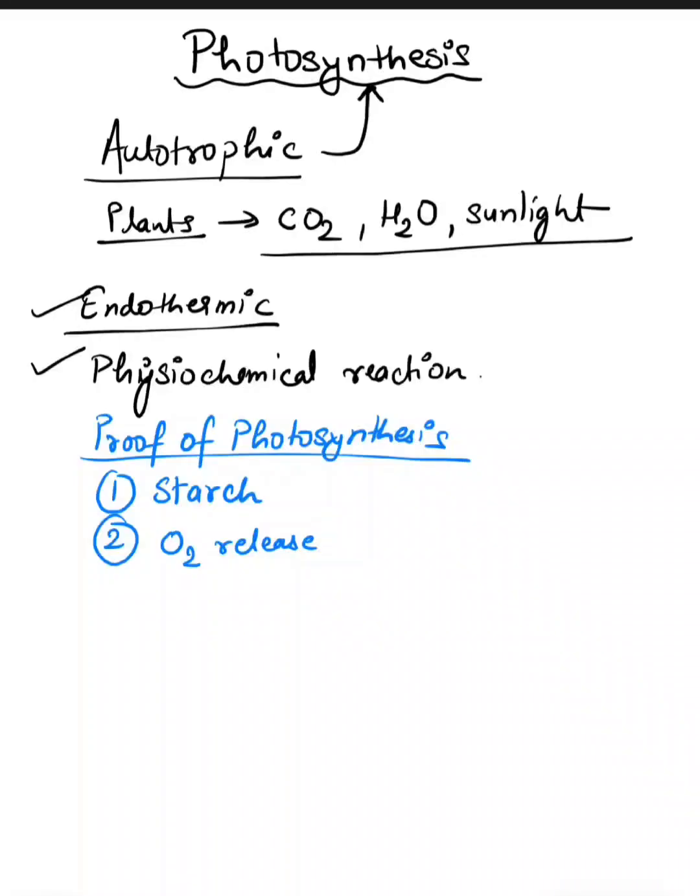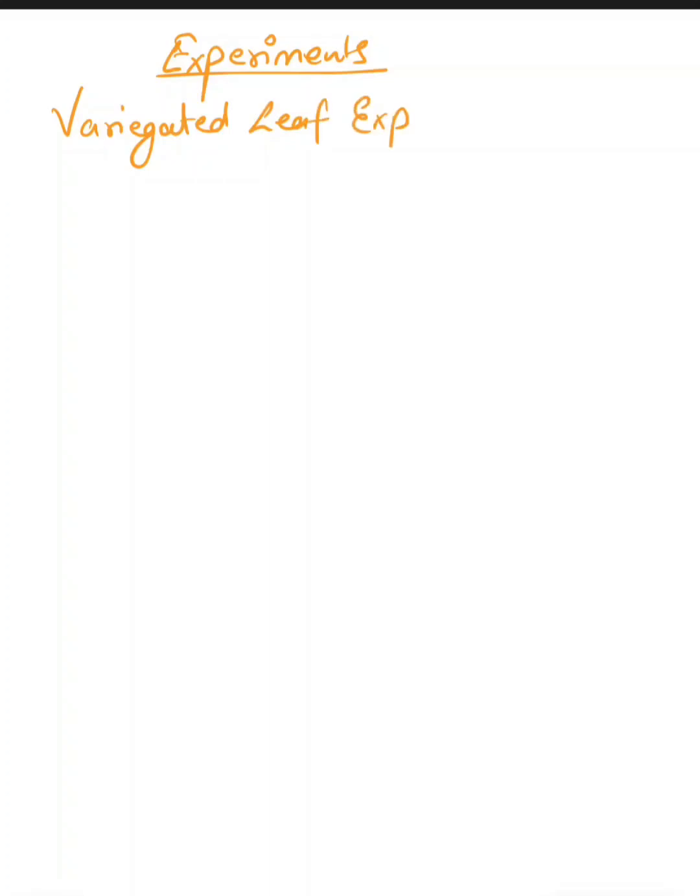Now, first, the experiments which we need to study to prove that these are the essential requirements of the photosynthetic process. Let's go on to the experiments. The first experiment that we studied in our lower classes was the variegated leaf experiment.